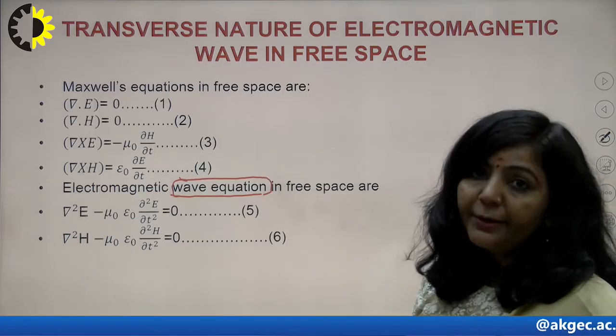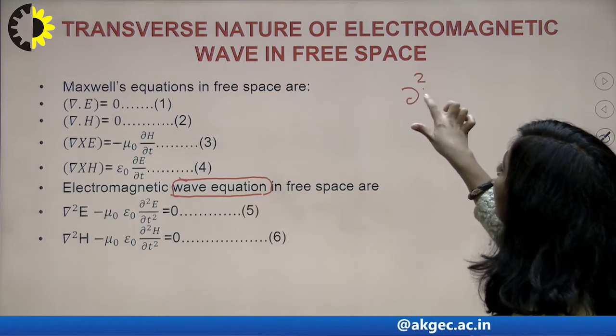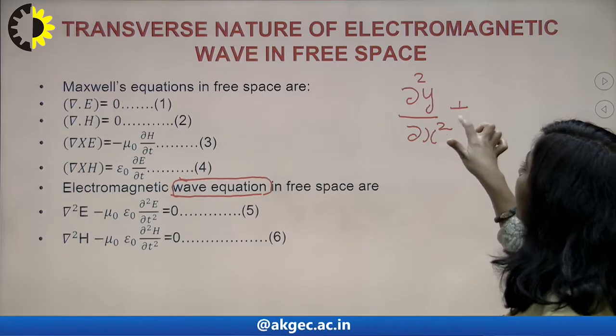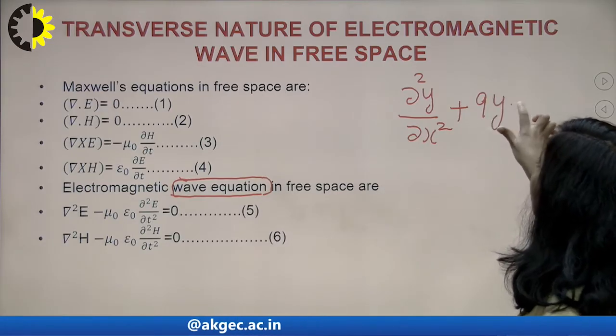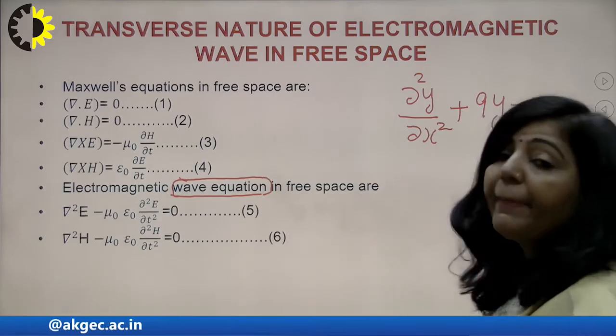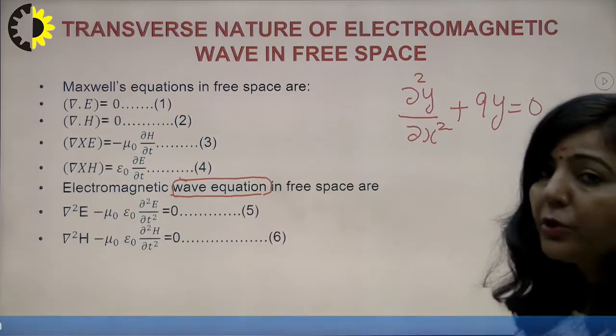With the help of that, you can understand why I will write the solution of 5 and 6 in a certain manner. Suppose you have a second order partial differential equation, and let the equation be del square y upon del x square plus 9y is equal to 0. In mathematics, you will solve these partial differential equations. This is a simple second order partial differential equation.